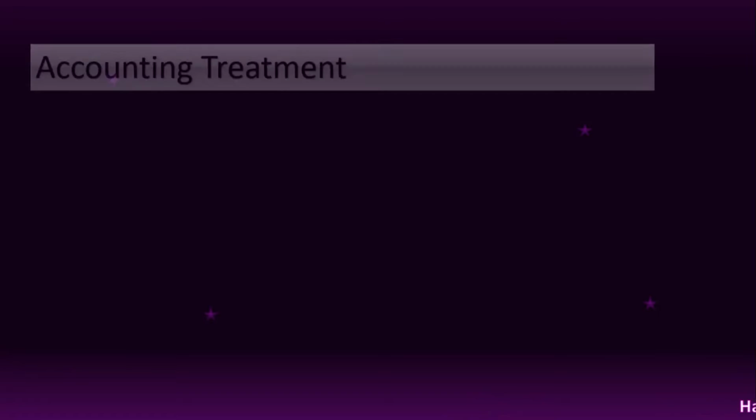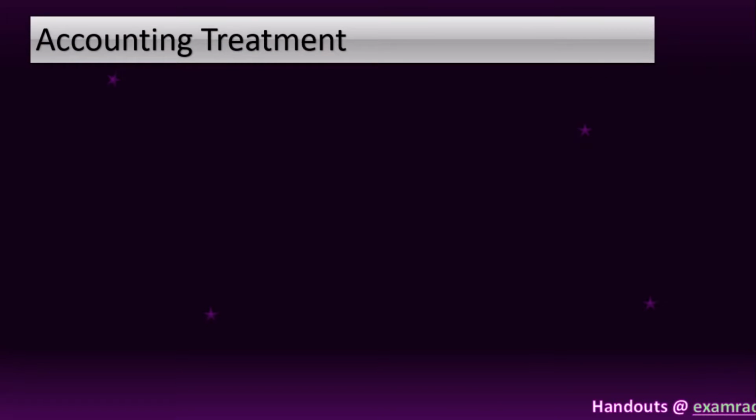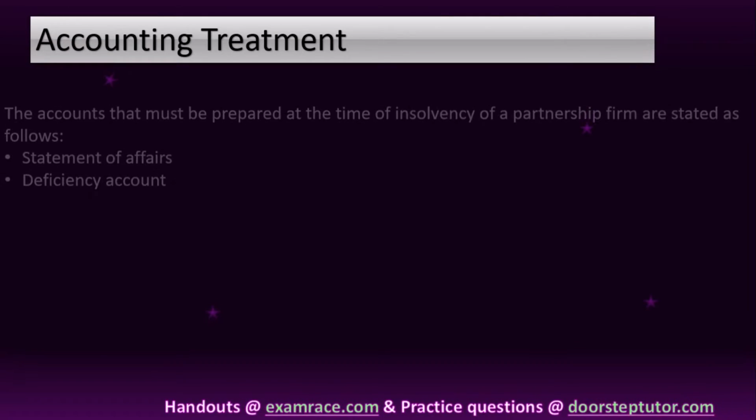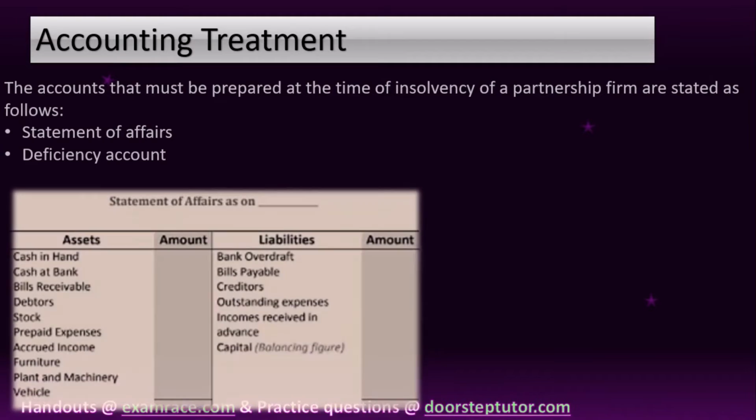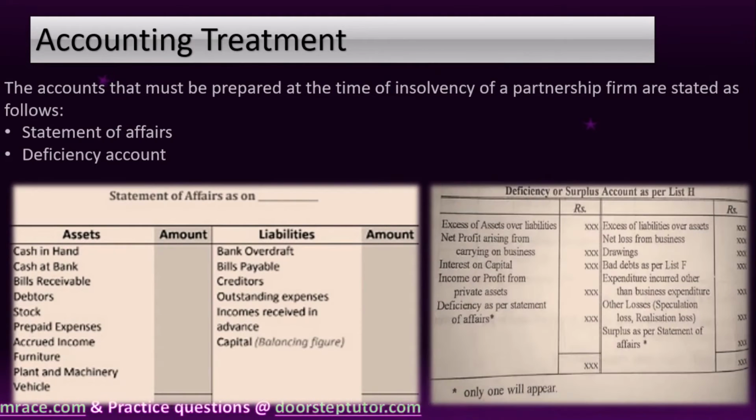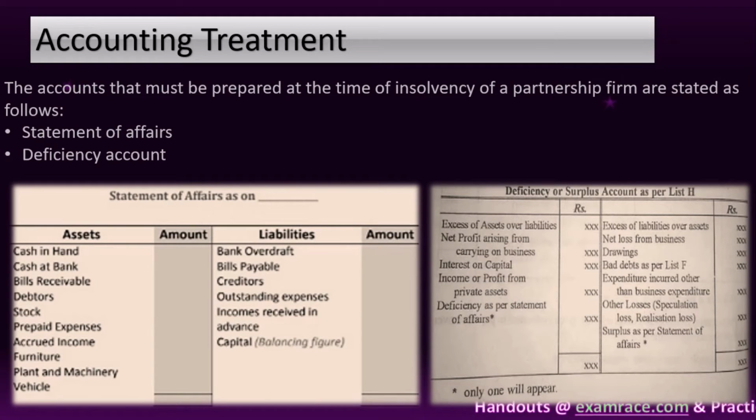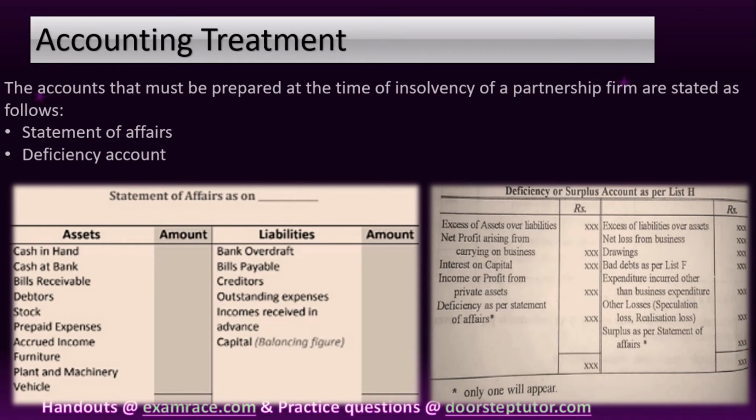Now moving on to the accounting treatment which is required in the case of insolvency of the firm, we have to prepare two accounts, which are the statement of affairs and the deficiency account. These should show the true financial position of the firm so as to pay off all the liabilities, to construe the exact financial position of the firm and to help the process as required.